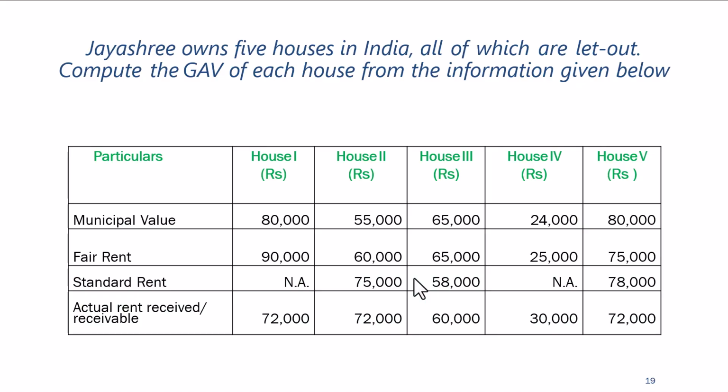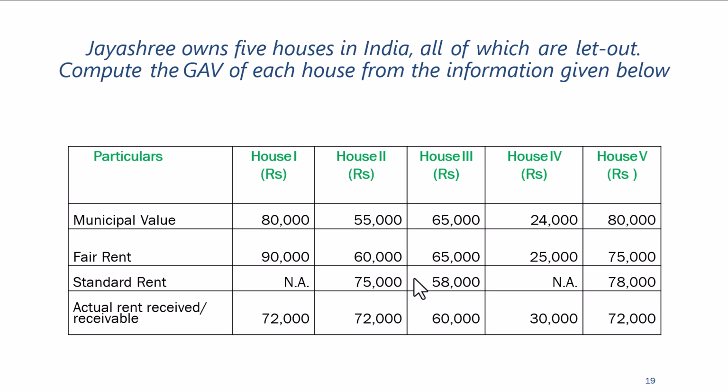Suppose, read this. Jayashree owns 5 houses in India, all of which are let out. Compute the GAV of each house from the information given below. Let's look at house number 1. Municipal value is 80,000. What is the fair rent, Kishore? 90,000. So which is more, 90 or 80? Fair rent, 90. Fair rent is higher, and there is no standard rent. Actual rent is 72,000.